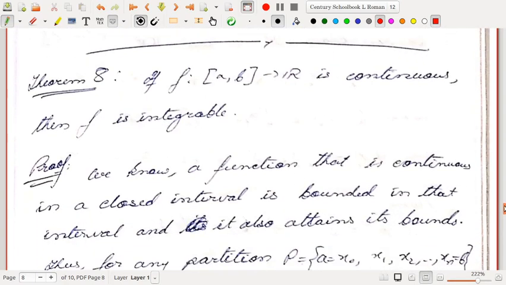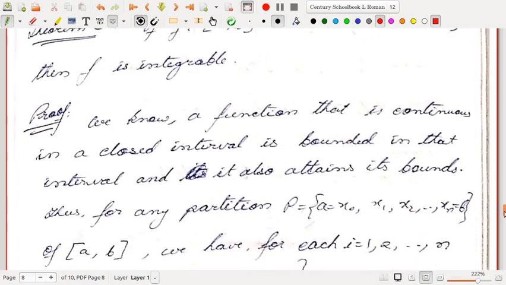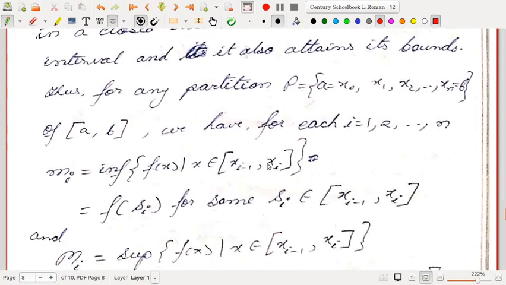Next is, if f from [a,b] to R is a continuous function, then f is integrable. So we know that a function that is continuous in a closed interval is bounded in that interval, and it also attains its bounds. Thus, for any partition P equal to x0, x1 up to xn of [a,b], we have for each i equal to 1 up to n, small mi equal to the infimum of f(x), such that x belongs to [x_{i-1}, x_i].